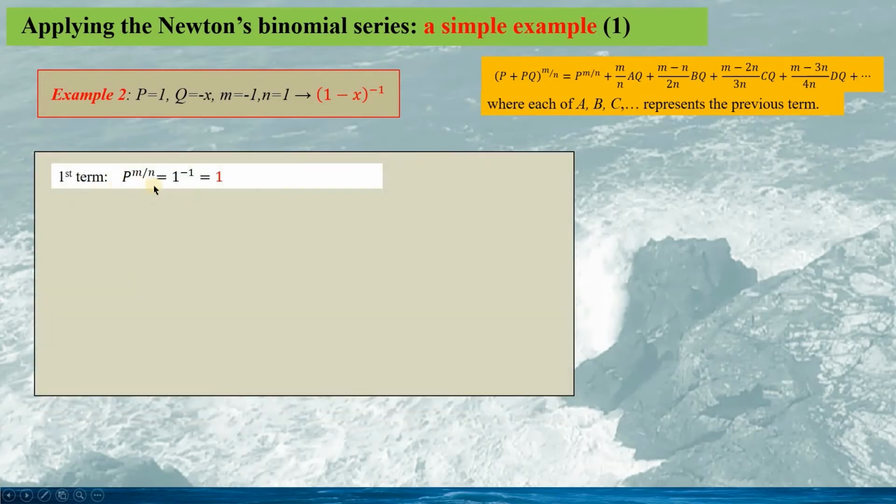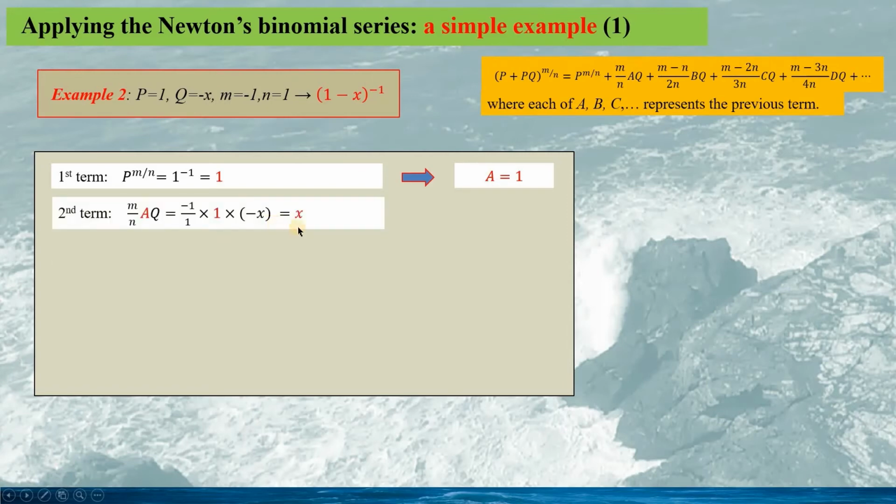So the first term is calculated as this. It is 1. So we can get a equaling to 1. The second term, we can apply the values for m, n, a, and q. So we obtain the second term, x. So b equaling to x.